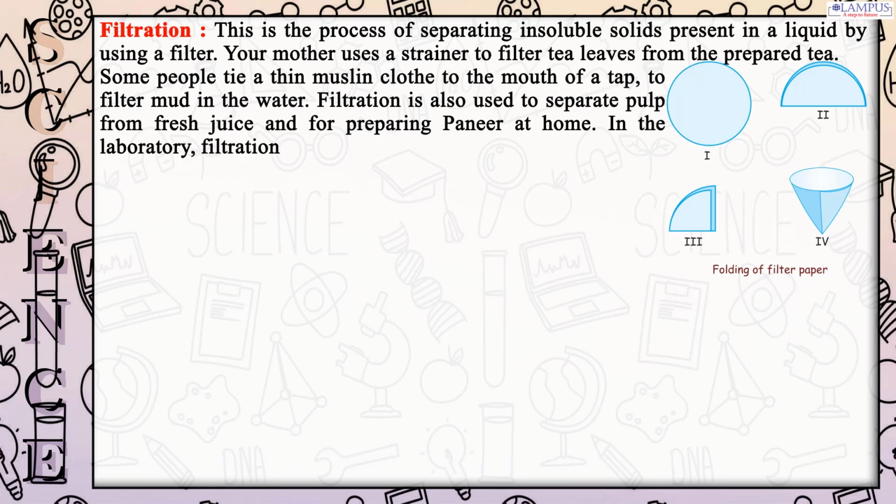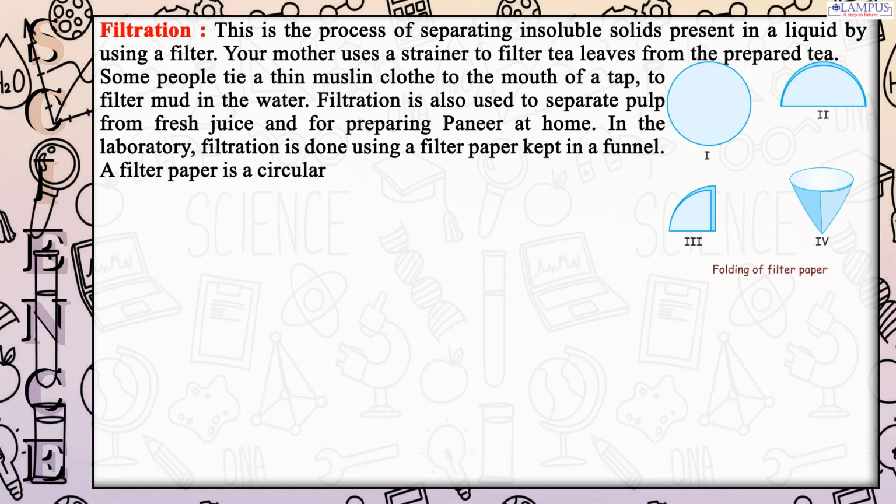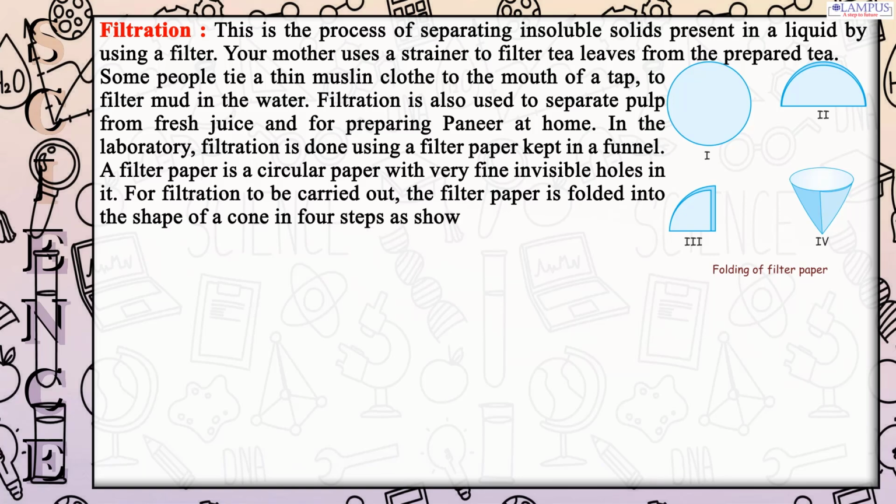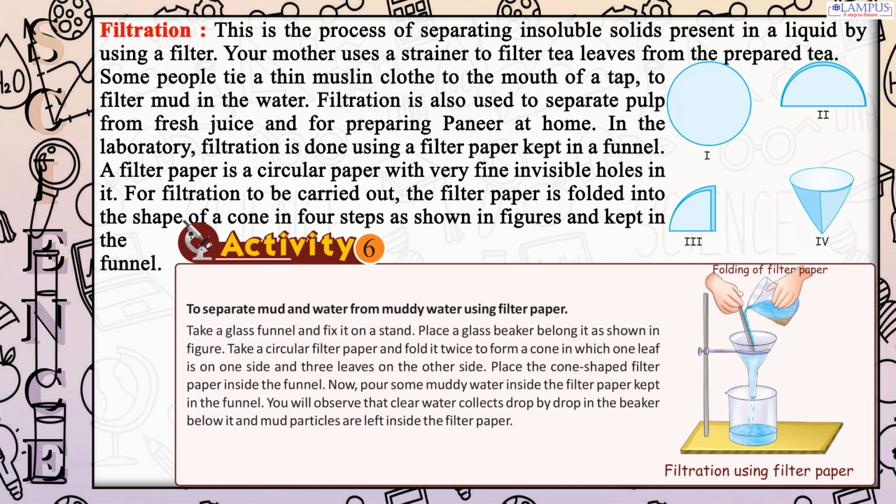In the laboratory, filtration is done using a filter paper kept in a funnel. A filter paper is a circular paper with very fine invisible holes in it. For filtration to be carried out, the filter paper is folded into the shape of a cone in 4 steps as shown in figures and kept in the funnel. Activity 6. To separate mud and water from muddy water using filter paper.